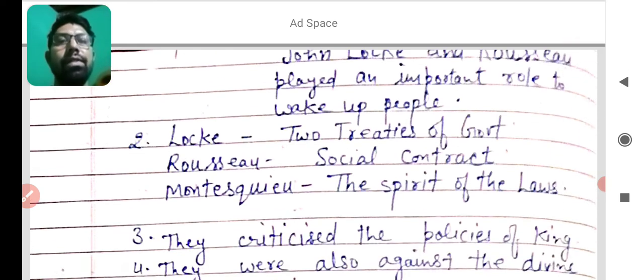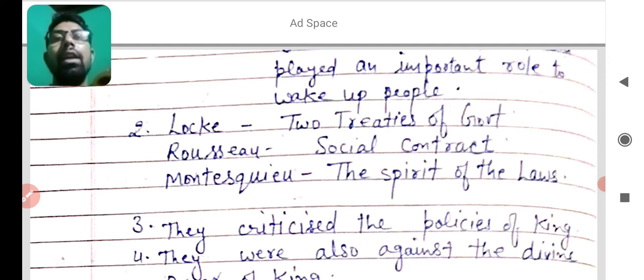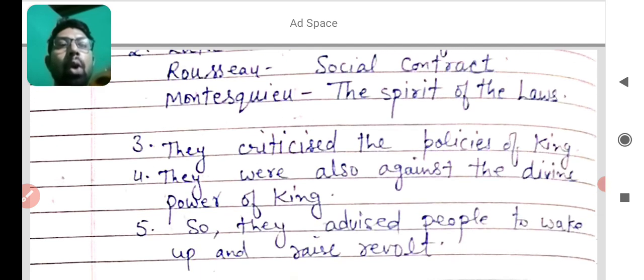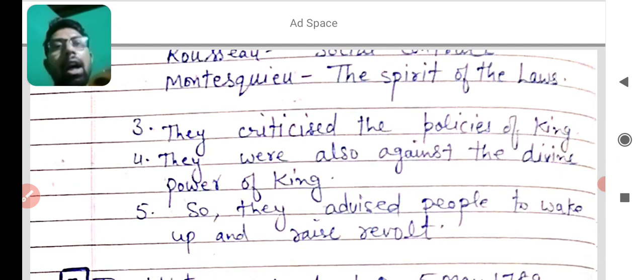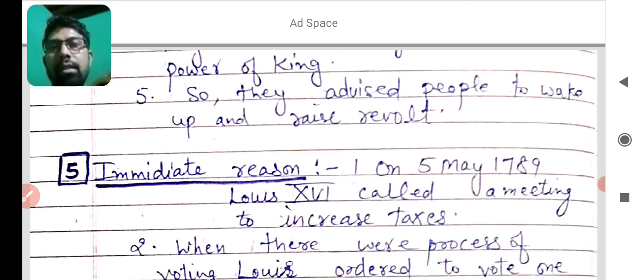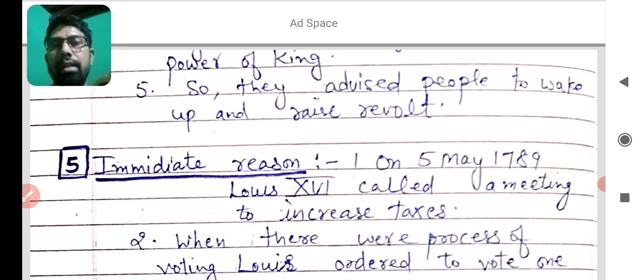In these books, they criticized the king and woke up the people to revolt against the king. They criticized the policies of the king, and they were also against the divine power of the king. They advised people to wake up and raise a revolt against the monarch or dictator.